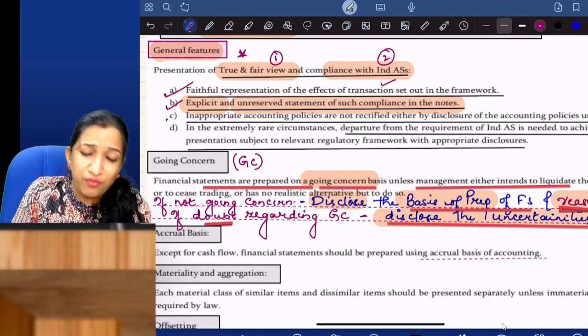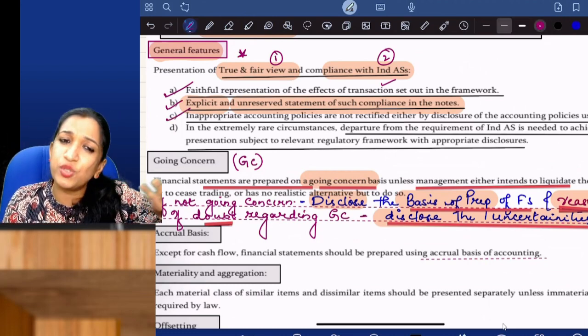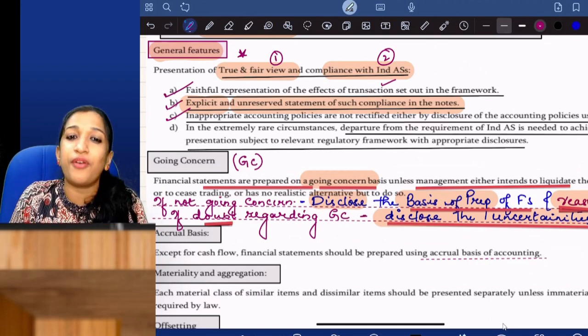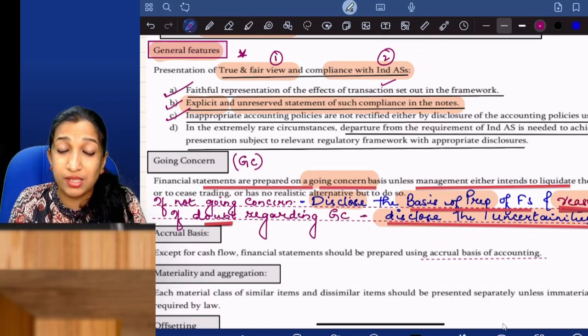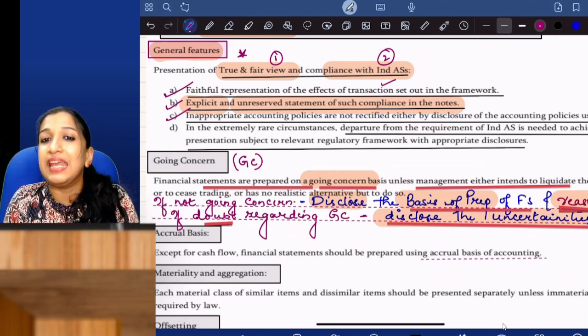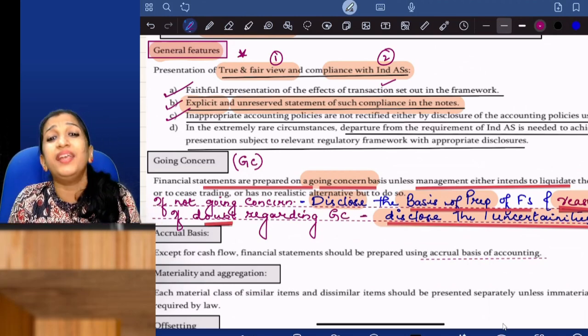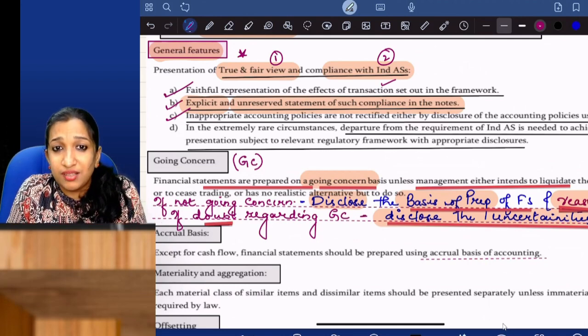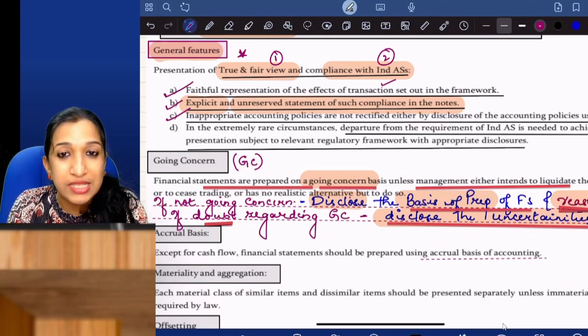Then the third point, which if you remember is there in AS 1. Inappropriate accounting policies are not rectified just by disclosing them. Disclosure will not remedy a wrong or inappropriate accounting treatment. If I made a non-compliance of Ind AS but disclosed it, so what's the problem? Don't say that.